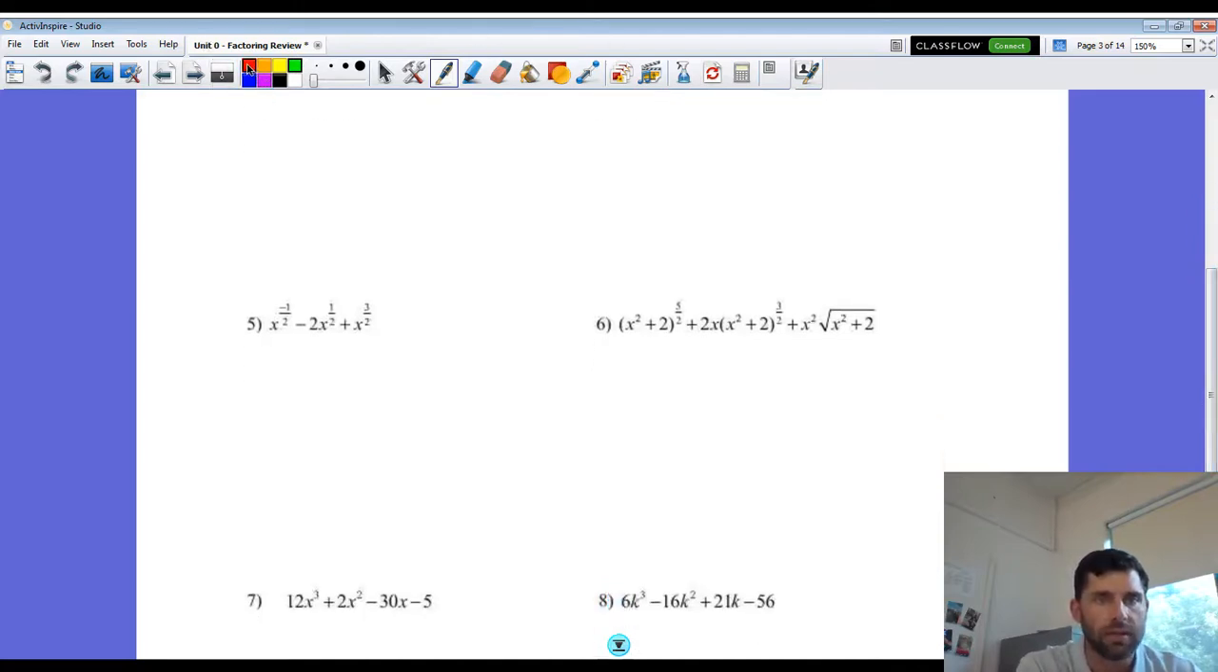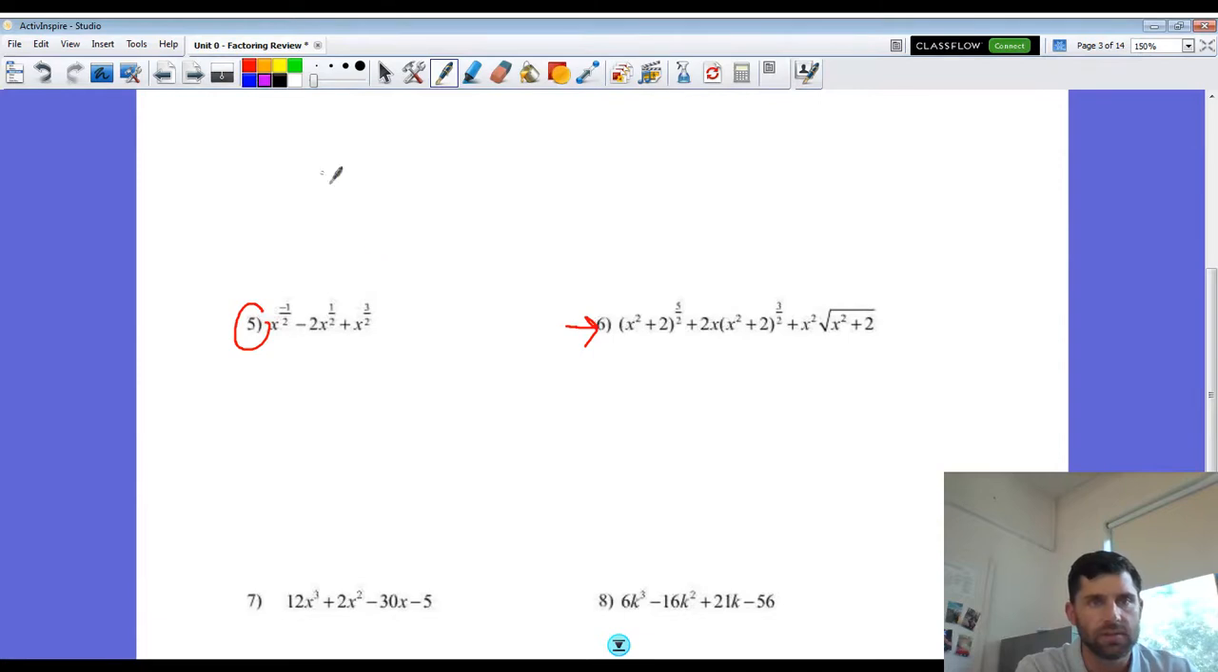I will put an answer key online. I think you have 2 pages worth. But I wanted to look at number 5 together. Number 6 is a little bit challenging, so we can talk about that one when the time comes in class. You guys can talk with each other or ask me. This one's a little bit different because we have this negative exponent.